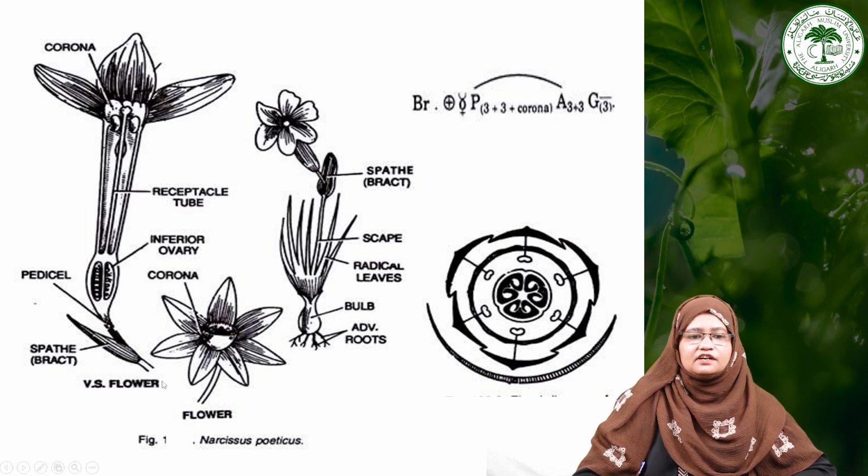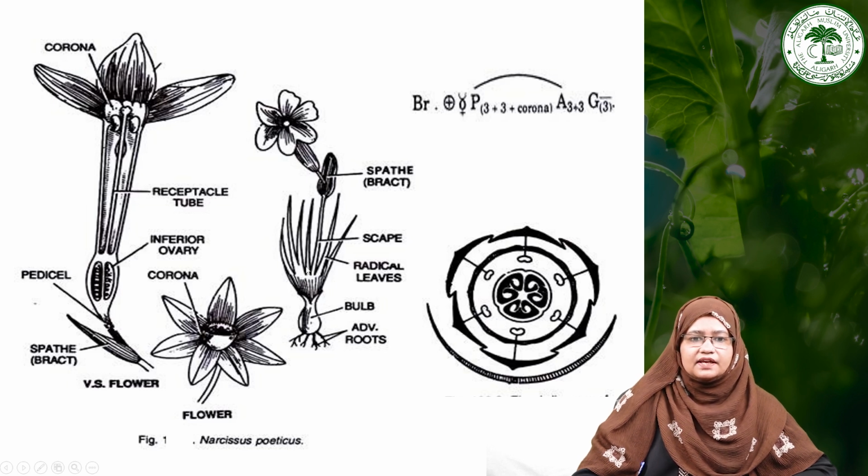As you can see here, this is the view of the flower, in which we clearly visualize the bract that works as a covering for the inflorescence. This is the bract, also called spathe. Then clearly you can see there is an inferior ovary present here. In this section of the flower you will find this is the style, this is the receptacle tube, and there is a stigma. Then there is a formation of a corona at the junction of the perianth tubes. In this particular flower there are 6 perianth, and at the junction of these perianth there is a formation of the corona at the center.